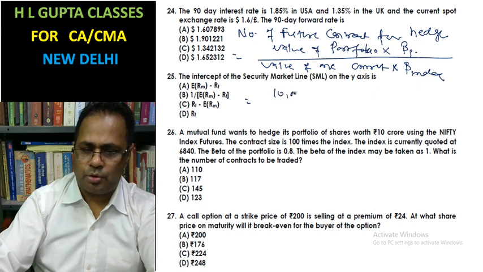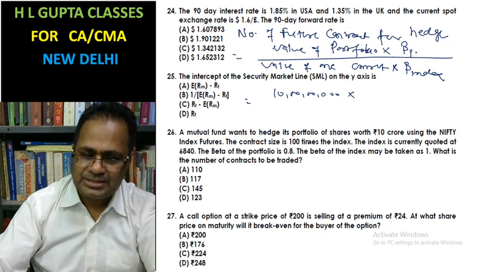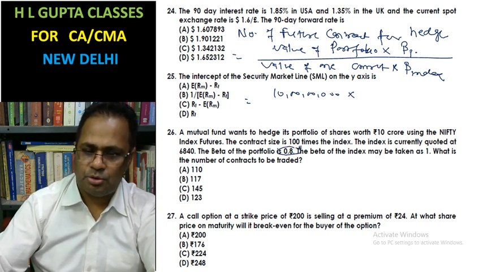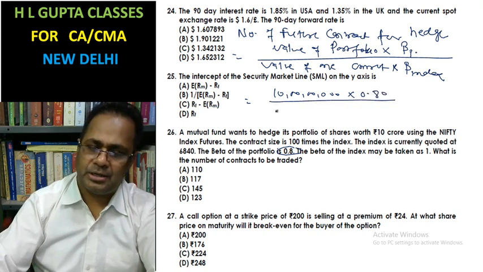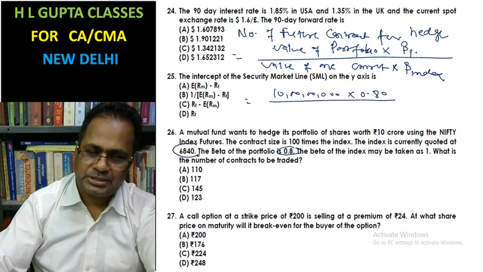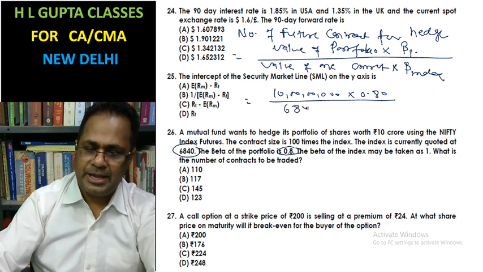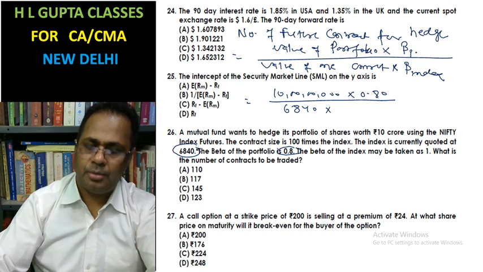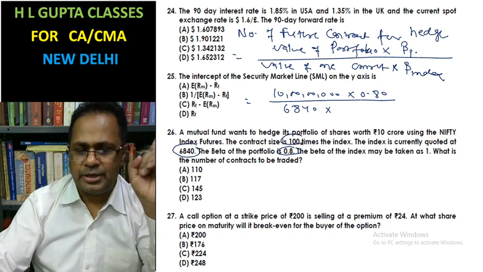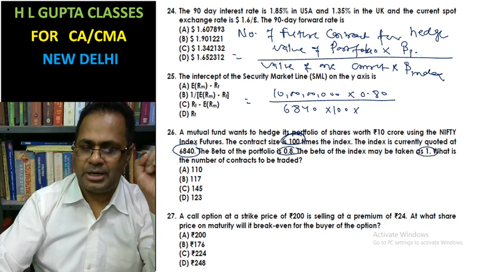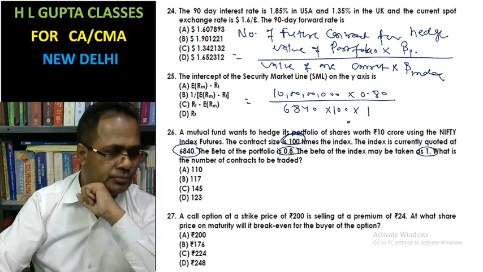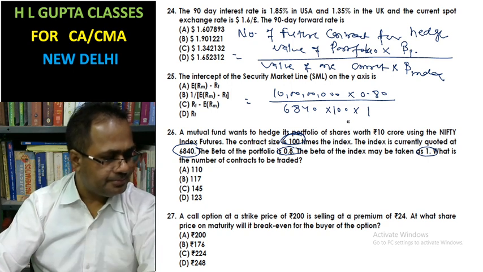Look at it. This is 10 crore into beta of portfolio, which is 0.8. Value of one contract: the index value is 6840, and in one contract 100 units are considered, so 6840 into 100. Beta of the market is 1. After dividing, you will get the answer.